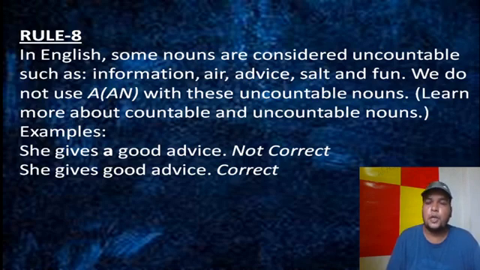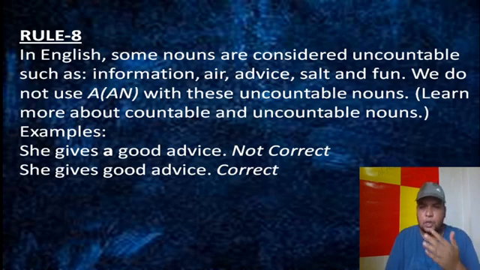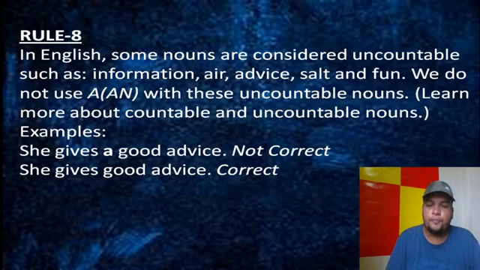Then a one dollar note, or a one man army: one starts with a vowel, but still it expresses a numerical value, that's why we'll take a there. And we'll see some cases where H is a consonant but it remains silent. In this case we take an. So H is actually a consonant but it expresses a vowel sound, so that's why we'll take an there.